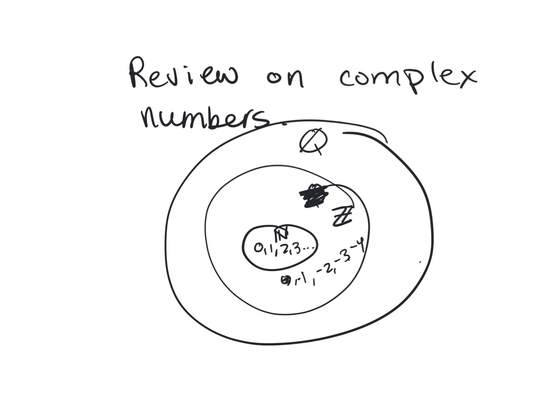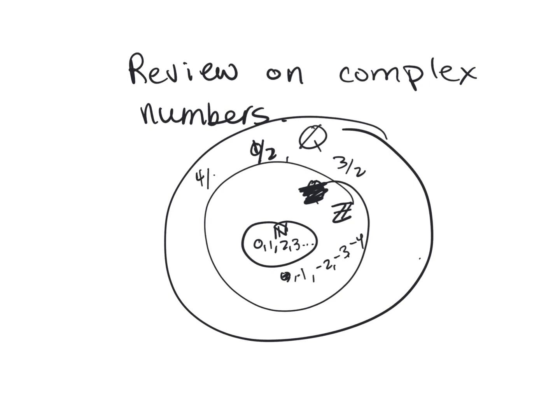Any fraction or whole number you can make, if it can be written as a fraction, any quotient of two whole numbers. So that's like 0 because it can be written as 0/1, and 1 and 2. So all of these numbers are in it, but also 1/2 is in it, and 3/2 and 4/5 and 118/123 and the negative versions of everything. So any quotient, any fraction.